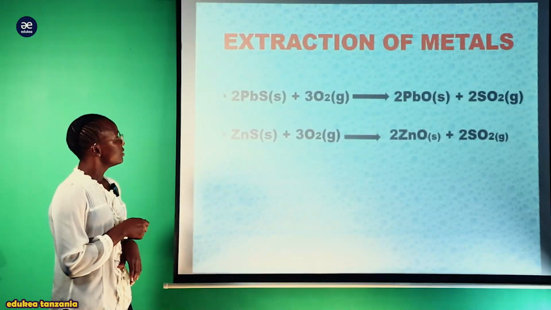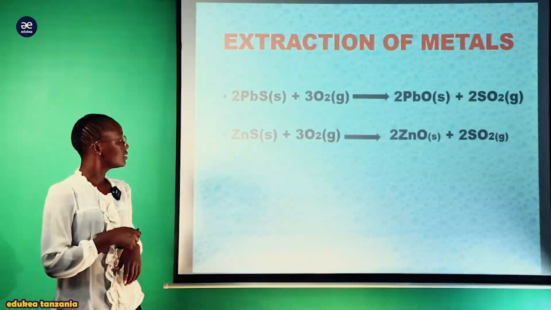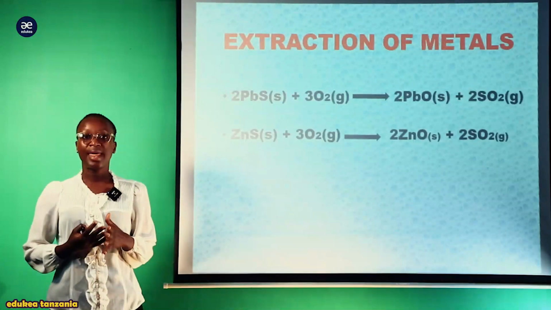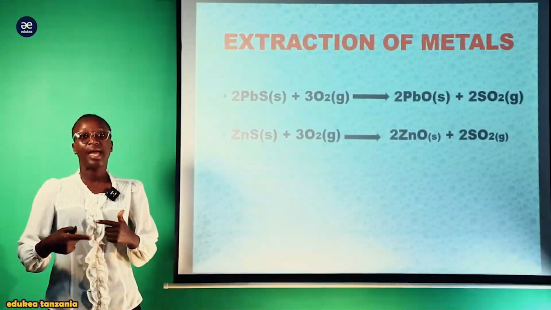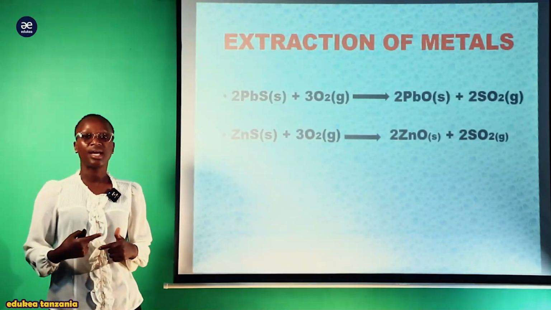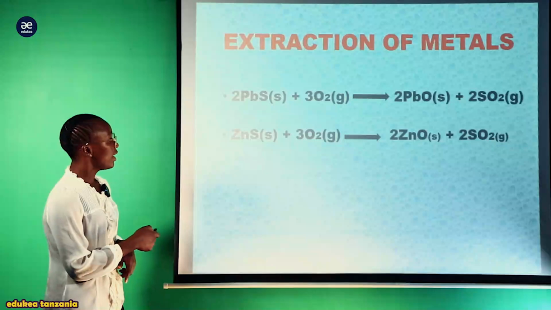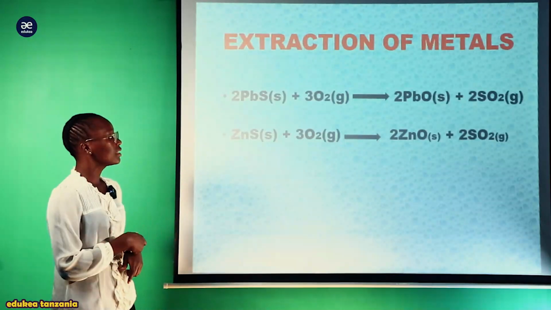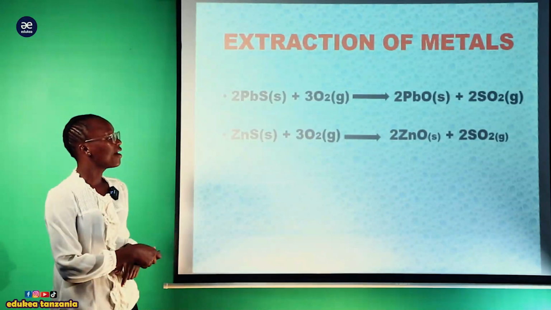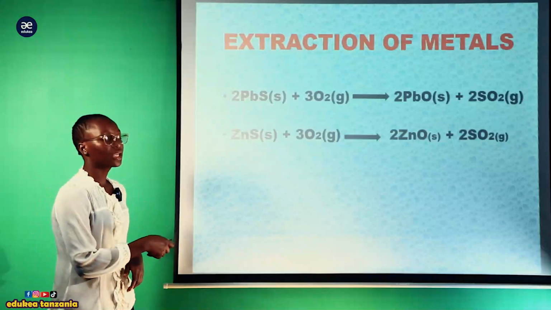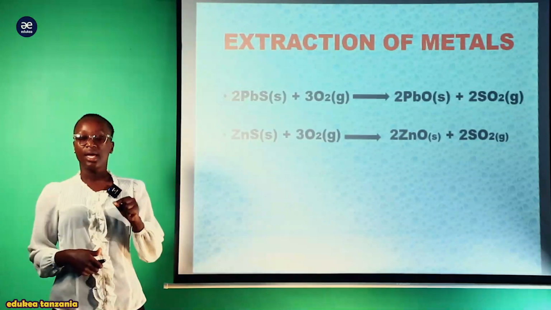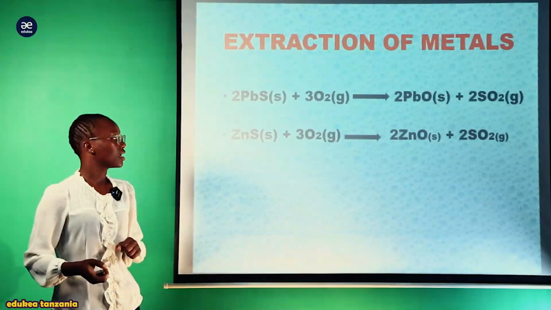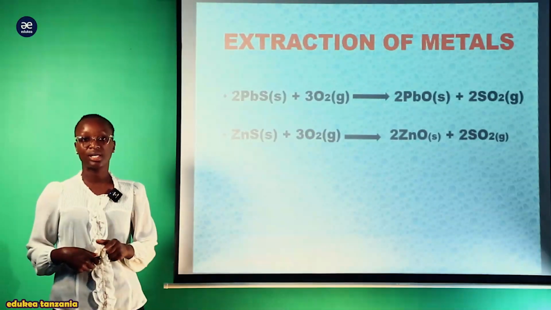Another is zinc sulfide. This zinc sulfide is our metal ore. Now we need to apply roasting to convert it in excess air so that we can have the oxide of the metal. Finally, after having our oxygen gas there, we are going to have the metal oxide, zinc oxide, as you see there in our equation, plus sulfur dioxide gas. This is how roasting occurs.